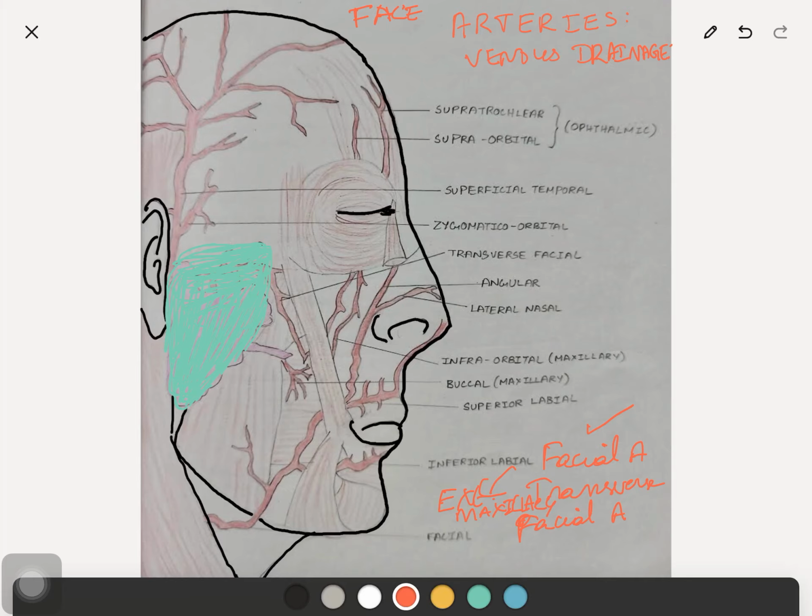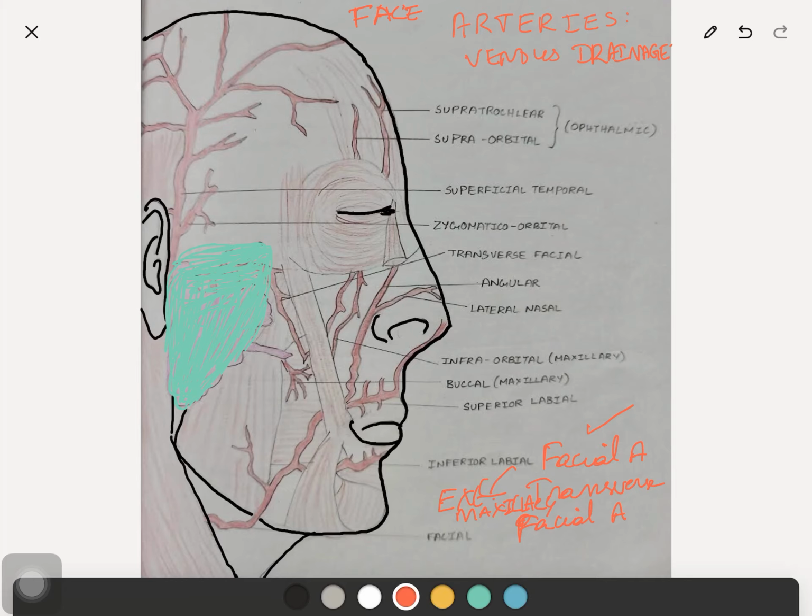So now we will see the facial artery. Facial artery is the principal artery of the face and arises from the external carotid artery in the carotid triangle. Here in the neck you are seeing part of the facial artery.